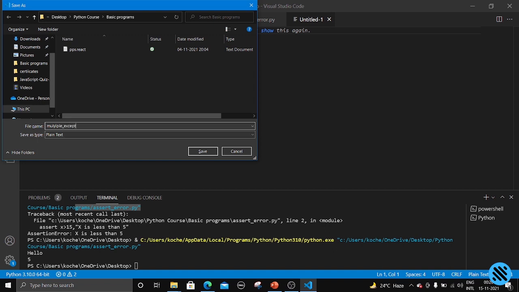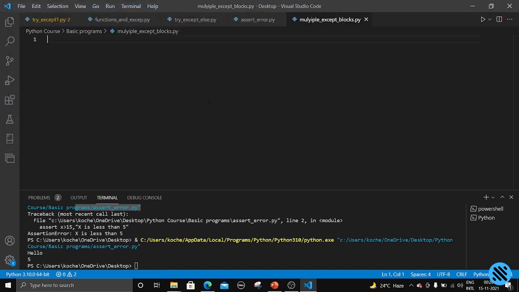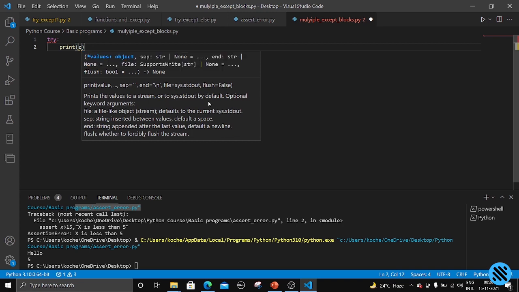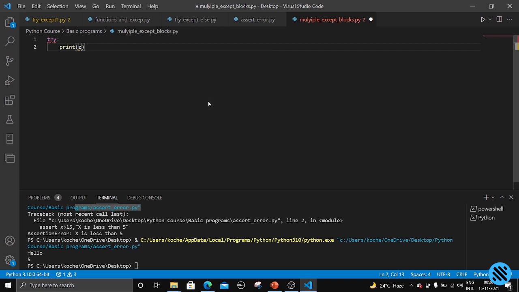Multiple except blocks.py, and let us try to run it. Let us write multiple errors inside the same code. Print z. We don't know what z is, but we are trying to print z.